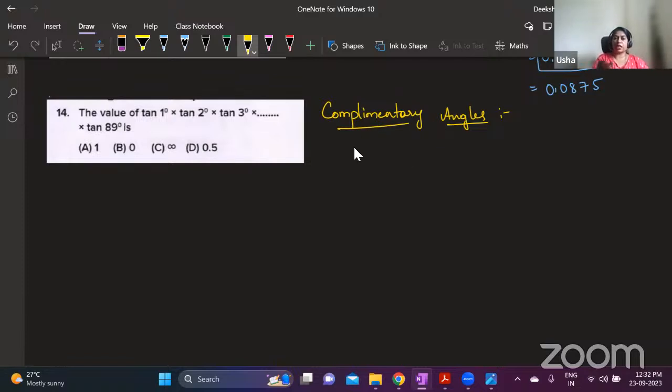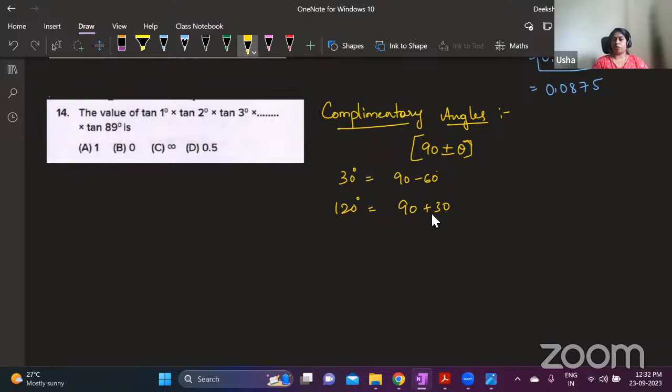Complementary angles means any angle, if you write it as 90 minus or 90 plus theta, that is called a complementary angle. If you have 30 degrees, you can write it as 90 minus 60. If you have say 120 degrees, you can write it as 90 plus 30.